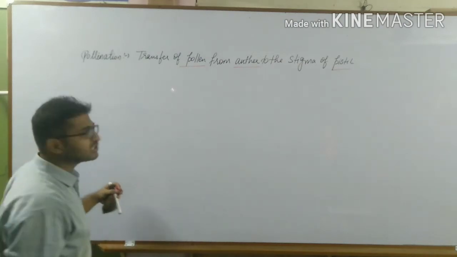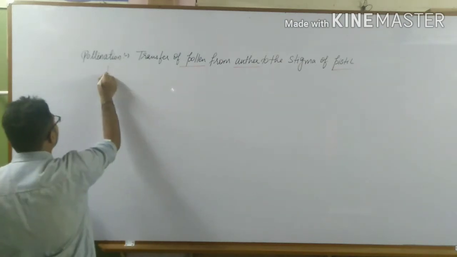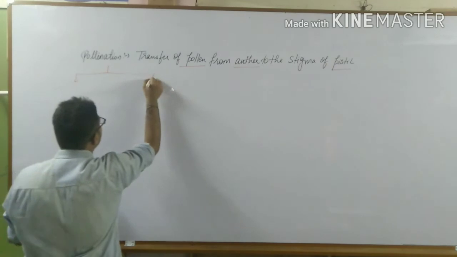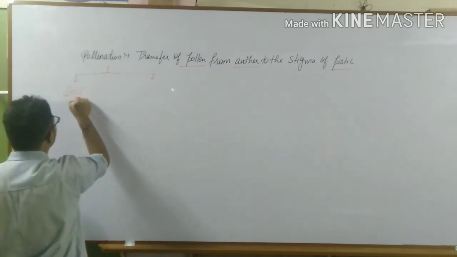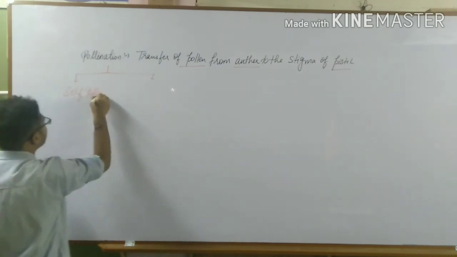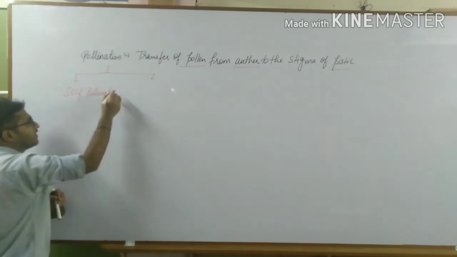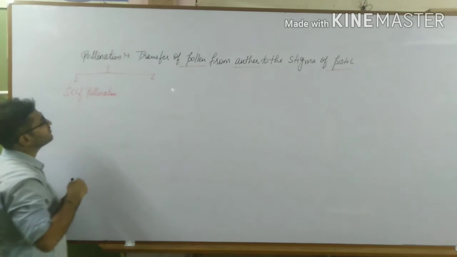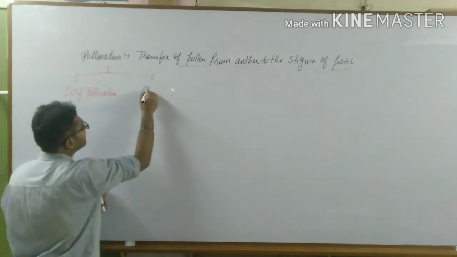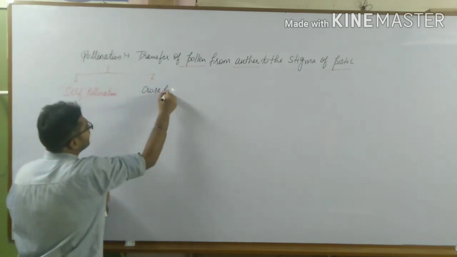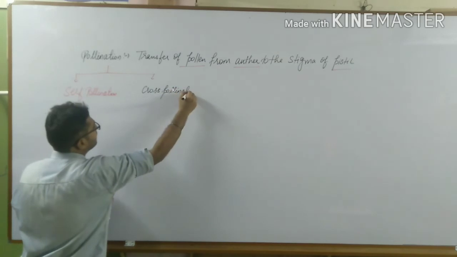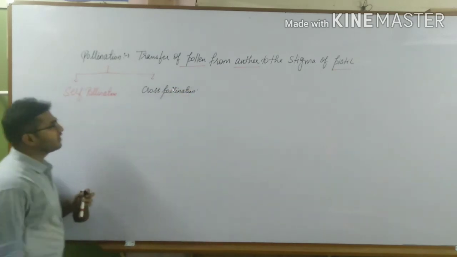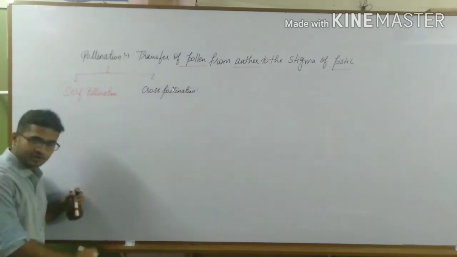Now pollination is of two types. It is broadly classified into two major headings. The first one is self pollination and the second one is cross pollination. Now let us discuss first self pollination.